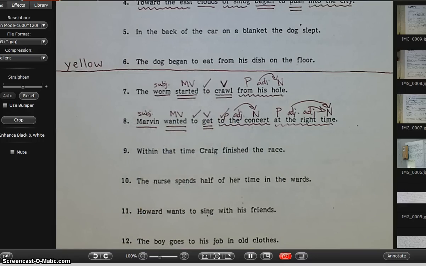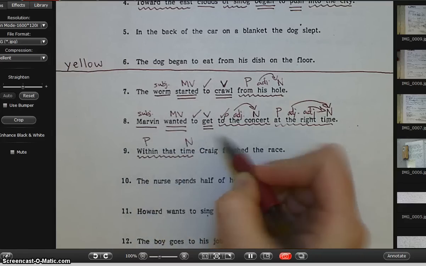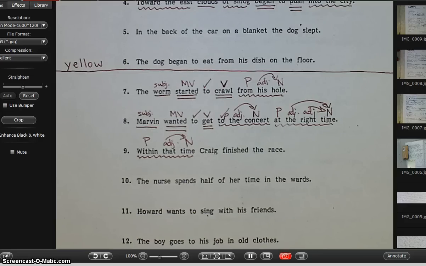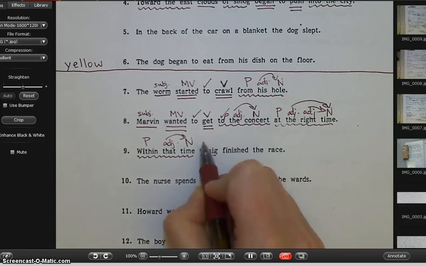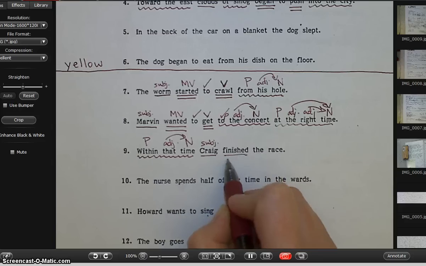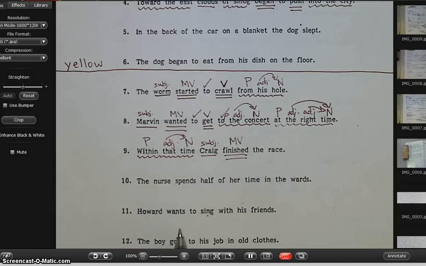Number 9. Within that time, Craig finished the race. I don't see any to's, but I do see a preposition within. So I know within that time, time's a noun, so I stop squiggling. Preposition, noun, adjective, arrow. I don't see any other prepositional phrases. So now I ask who or what is doing the action, and that is Craig. My subject, underline it once, S-U-B-J. What did Craig do? Craig finished, underline it twice, M-V above it. I can't do anything else with number 9.